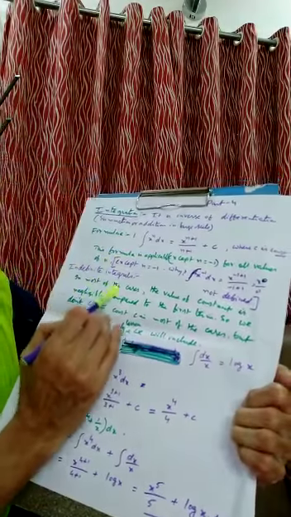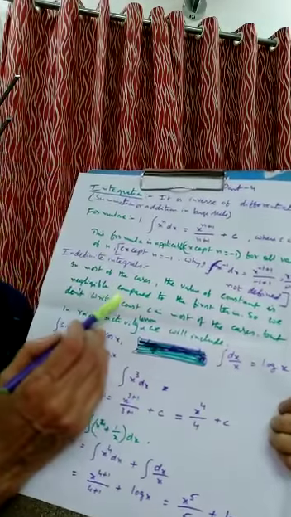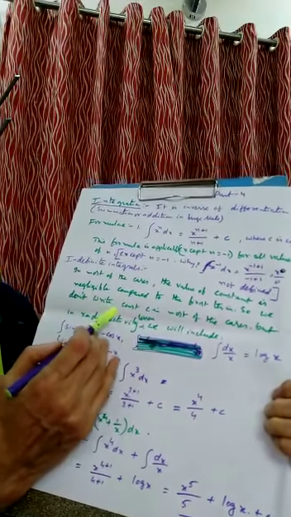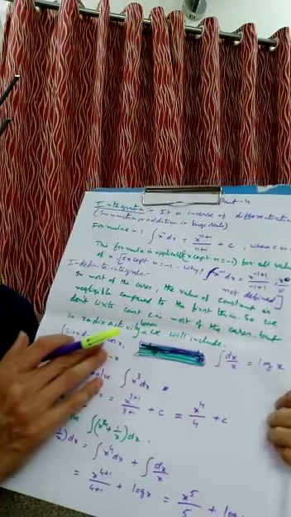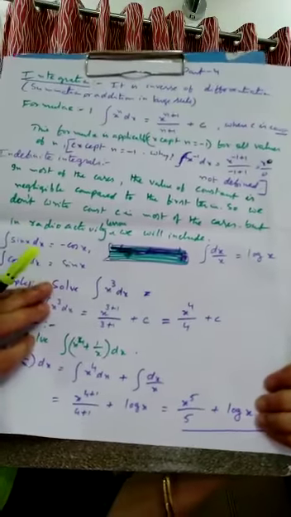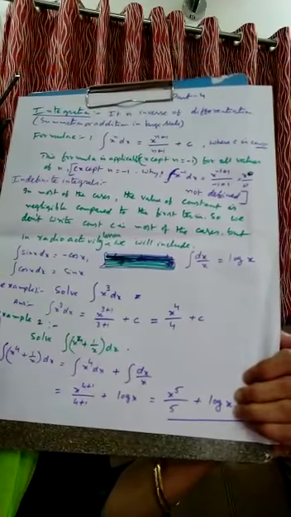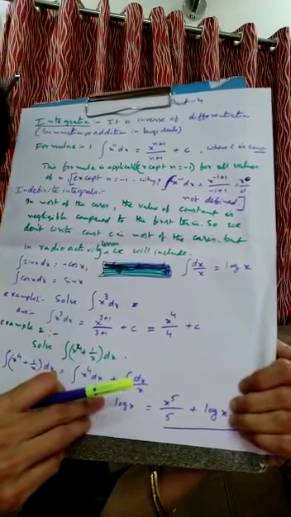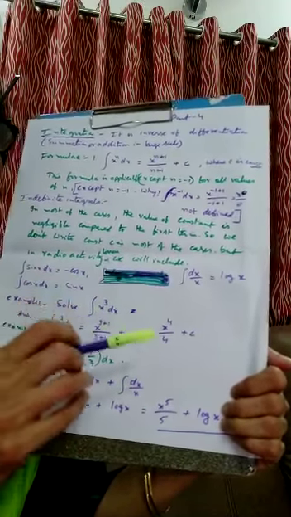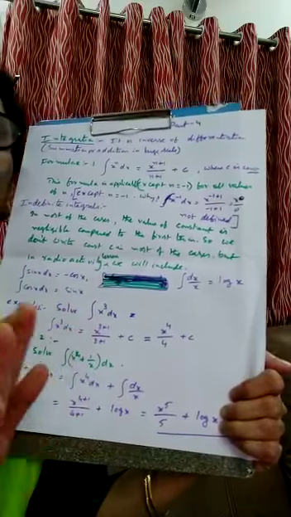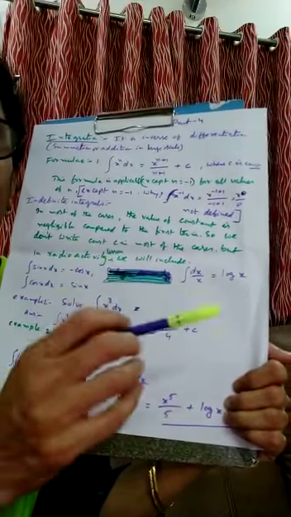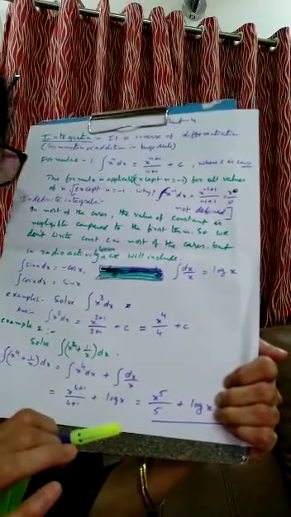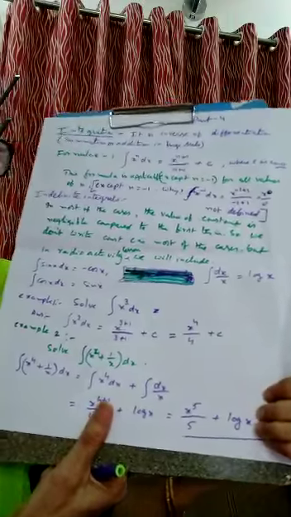In most cases, the value of the constant is negligible compared to the first term, so we don't write the constant c. But in the radioactivity topic in 12th class, we don't ignore the constant c; we will find out the value of c also in 12th class. In 11th class, in general, we don't write the constant in physics because the value of c is negligible compared to the first term. But you should write it for the general formula.